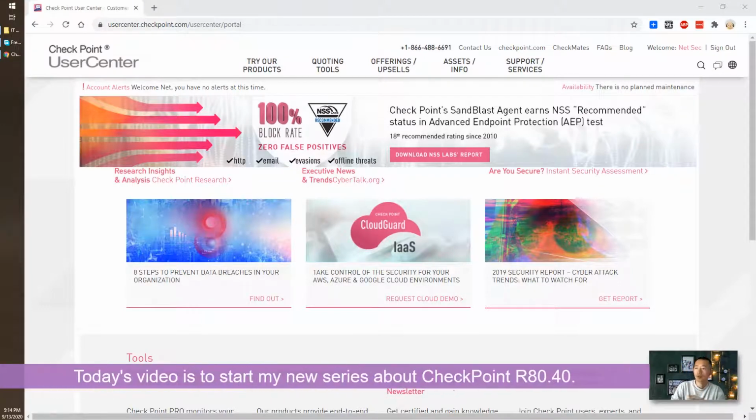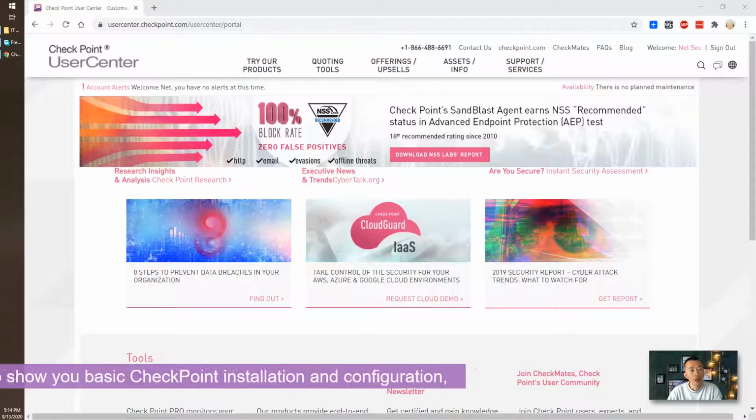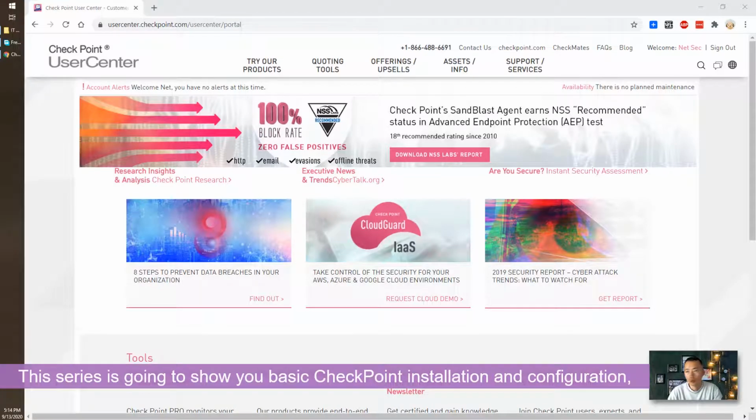In today's video, I'm starting a new series about Checkpoint firewalls. I have a lot of experience with Checkpoint and am starting a new project with my Checkpoint deployment. This video is going to show you the basic setup for a Checkpoint management server, Checkpoint gateway, Checkpoint clustering, and enable blades. Of course, you're going to download an installation ISO file and put it into your virtual environment, as I did.